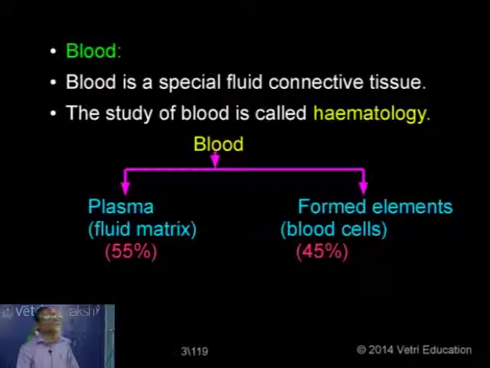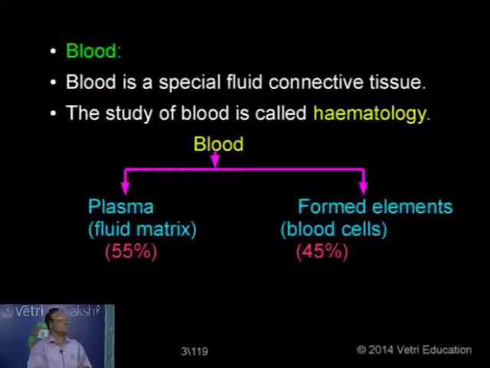Now, I'll take the fluid medium, the one which is responsible for the transport of different materials to and from the cells. The blood. So normally we can say blood is a liquid fluid connective tissue. We will learn more later, and histology will give more importance. The same one will be repeated with a little bit of addition.